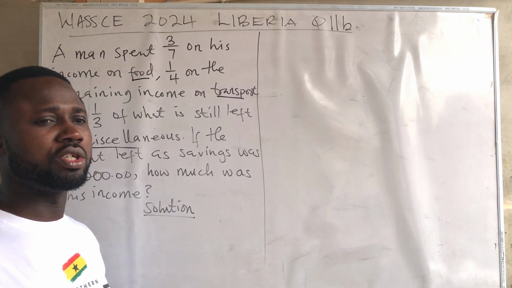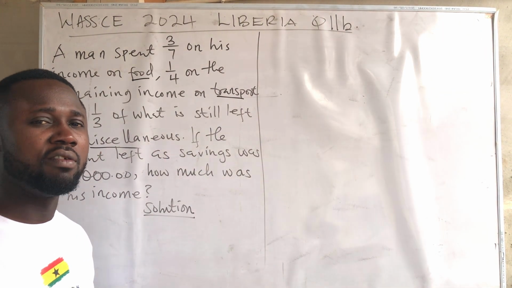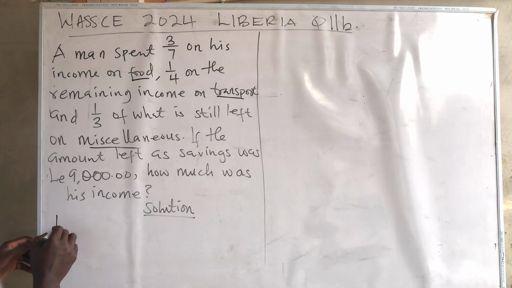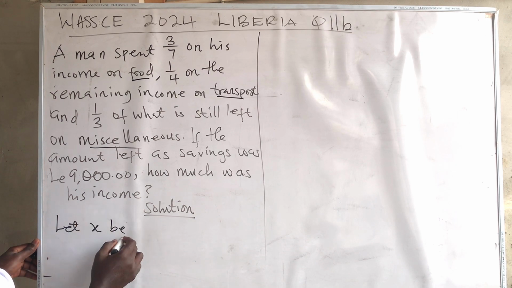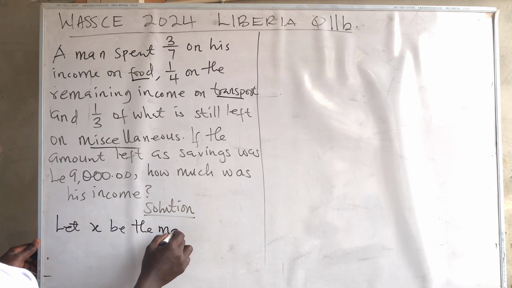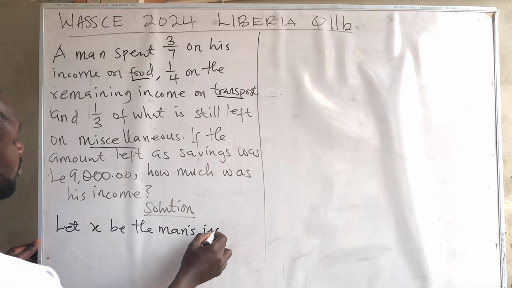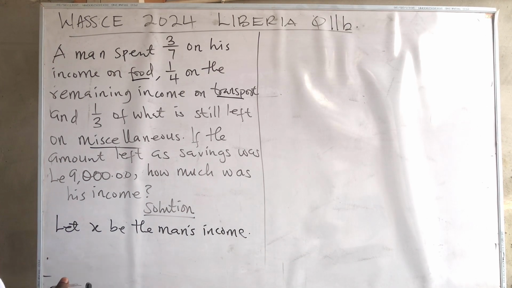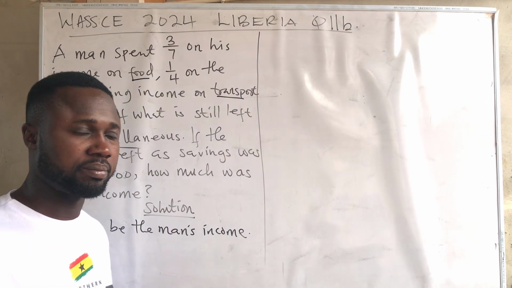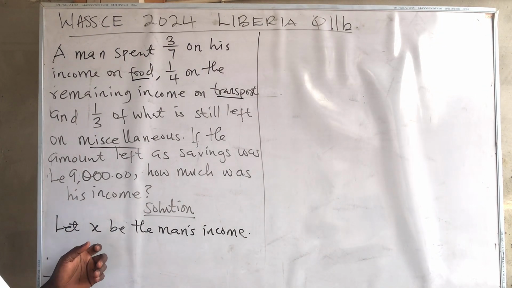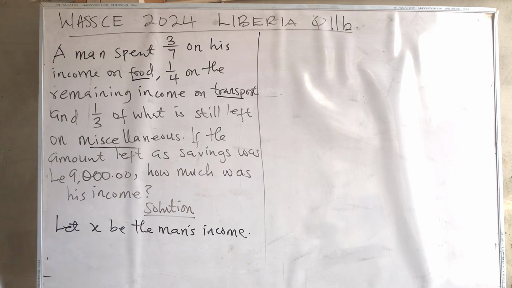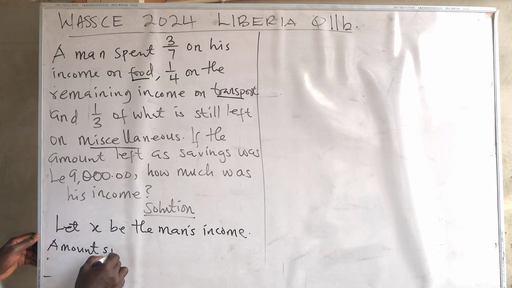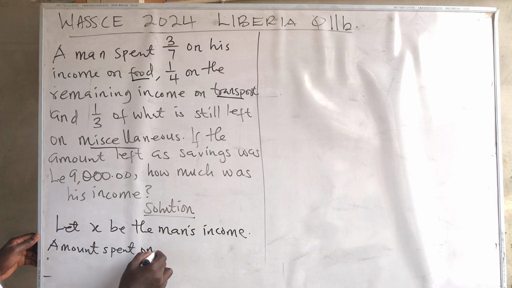So what we are going to do is to represent the income of the man by a variable, as we always do. So let X be the man's income. Okay, let X be the man's income. And if X is his income, at the beginning the man spent 3/7 of his income on food. So let's look at the amount spent on food.